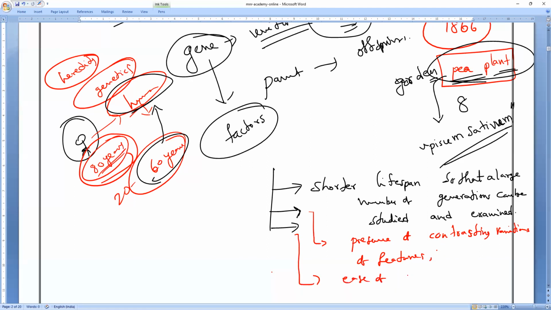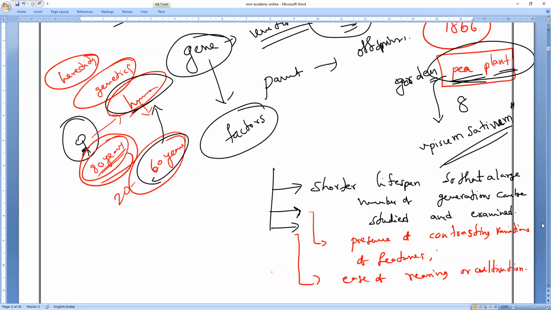Ease of rearing or cultivation. What do you mean by ease of rearing or cultivation? Easy to grow. You might have noticed the pea plant does not require more water, more care, more pesticides, more personal observation. Personal care is not required that much. That is the reason he chose the pea plant. Why did Mr. Mendel choose the pea plant? These are the 3 reasons.